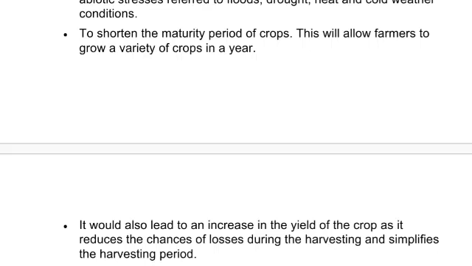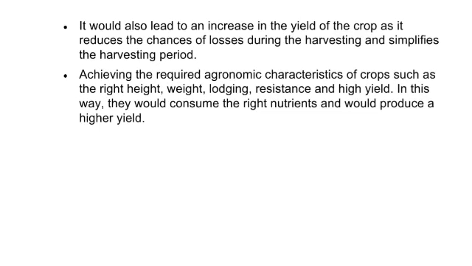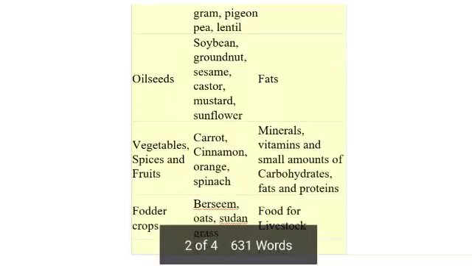To shorten the maturity period of crops, this will allow farmers to grow a variety of crops in a year. It will also lead to an increase in the yield of the crop as it reduces the chances of losses during harvesting and simplifies the harvesting period. Achieving the required agronomic characteristics of crops, such as the right height, weight, lodging resistance and high yield, are included.